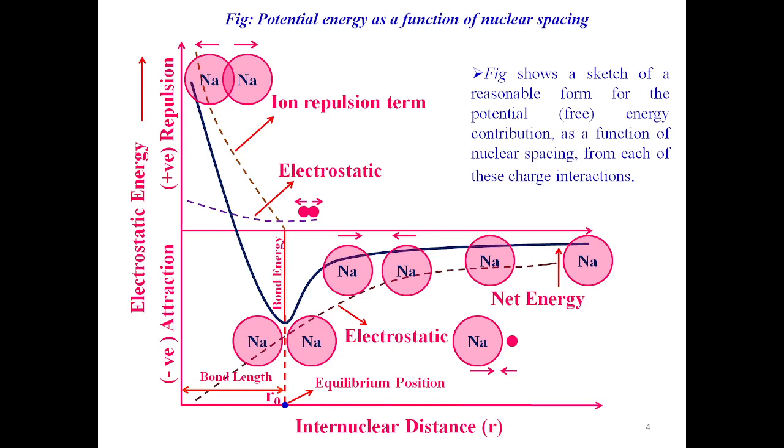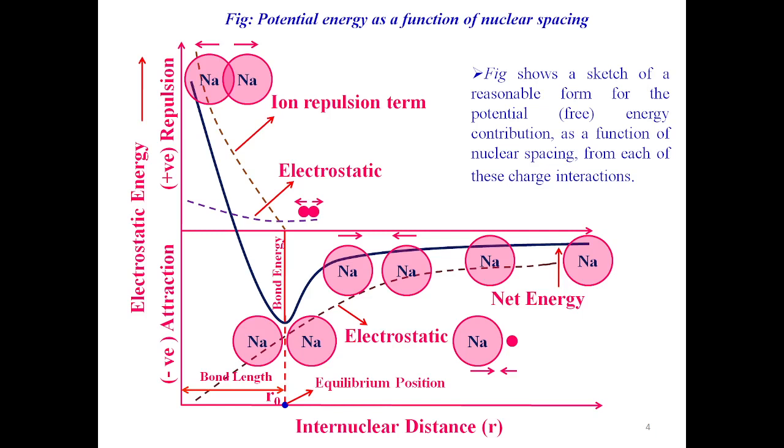When the distance between the metal ions slightly increases, these are dominating. Hence, when the distance between the metal ions increases, the potential energy gradually decreases. At a certain distance between the metal ions, the attractive interaction of metal ion and free electrons dominates, which pulls down the net energy to the negative region as shown in the picture.